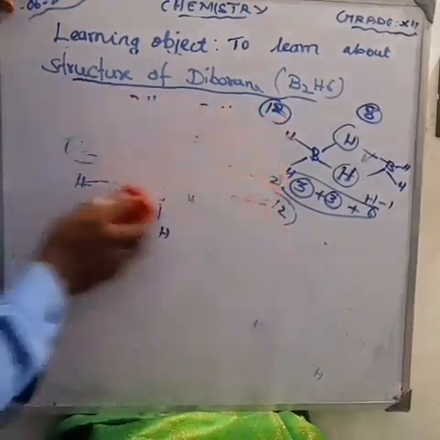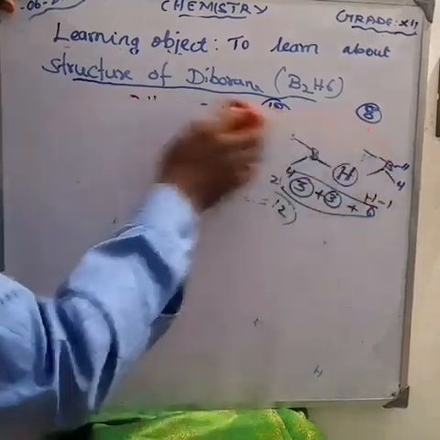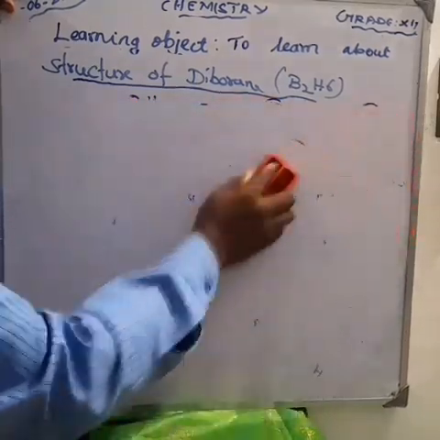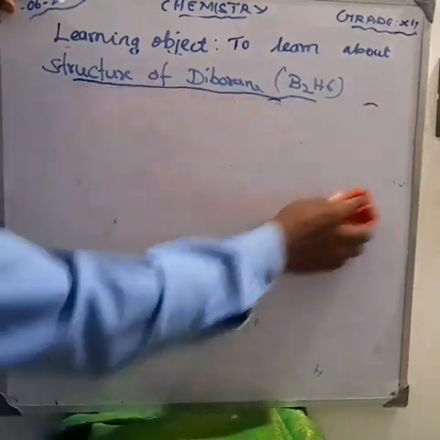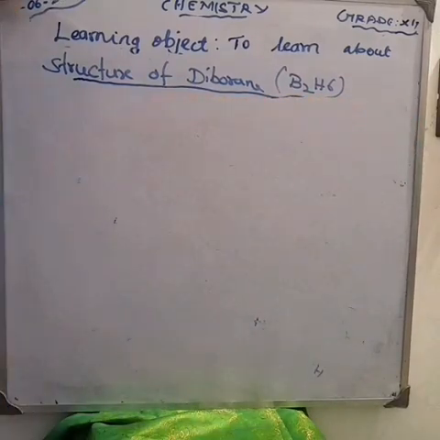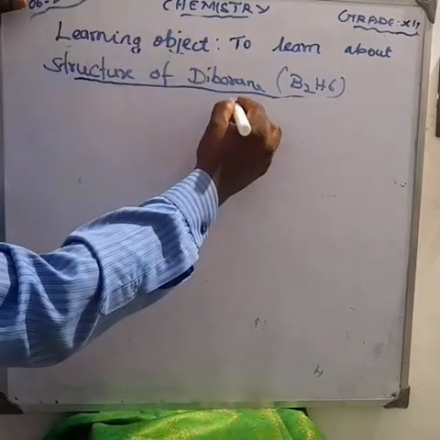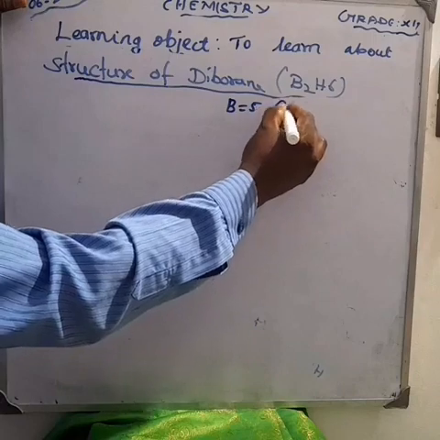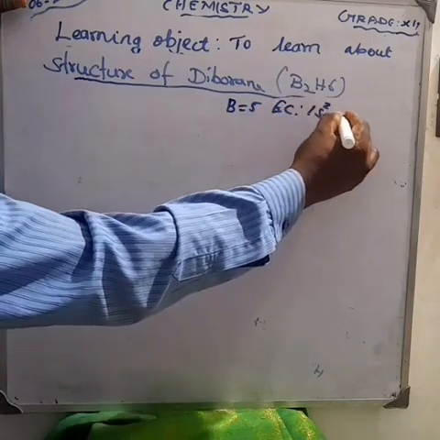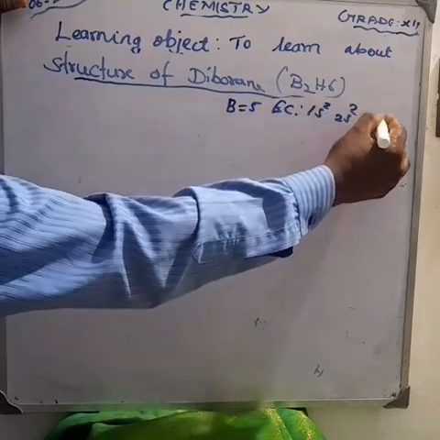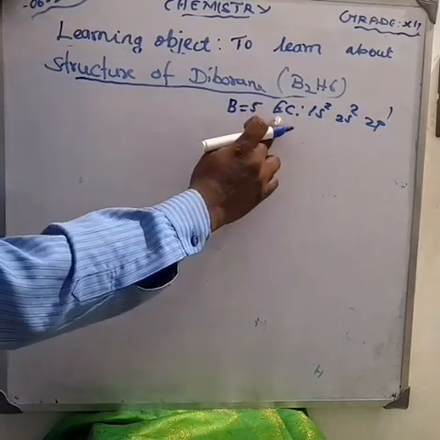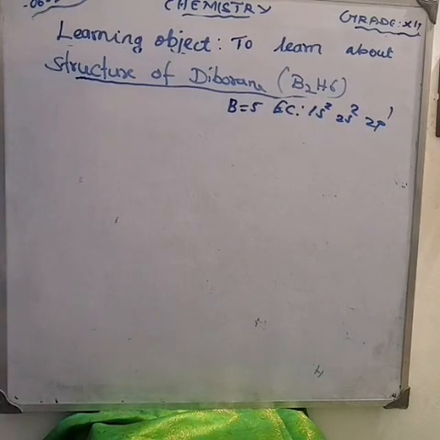First, you have to write the electronic configuration of boron. What is the atomic number of boron? It is equal to 5. EC is equal to 1s2, 2s2, 2p1. What is EC? Electronic configuration.